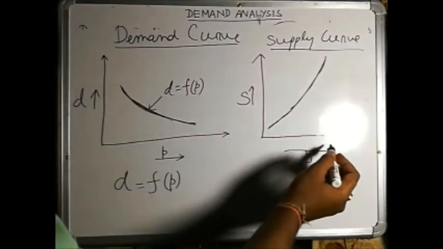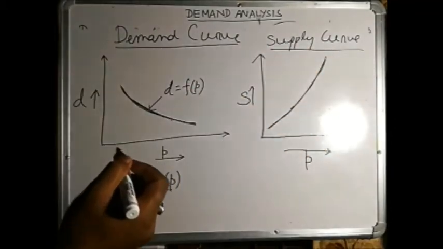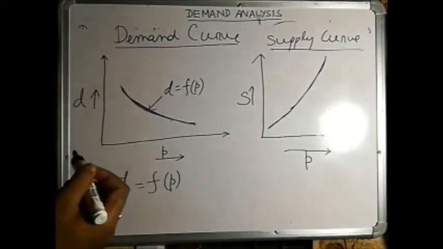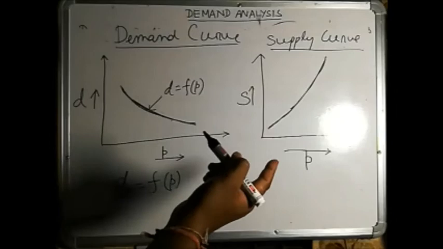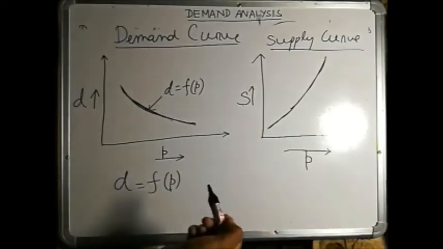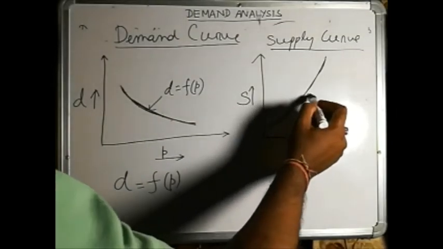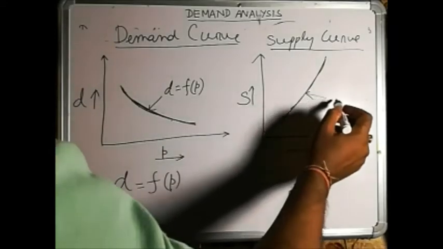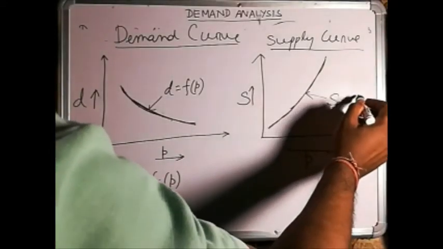As price decreases, supply also decreases. So there is a direct relationship between price and supply. This curve is S equal to phi of P.